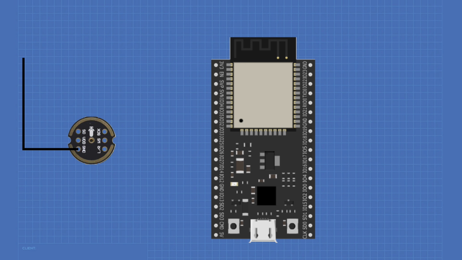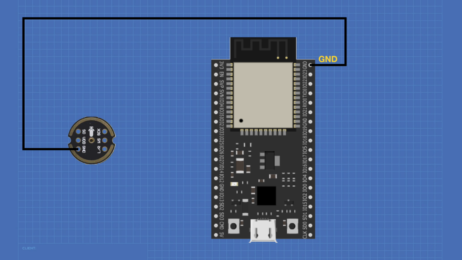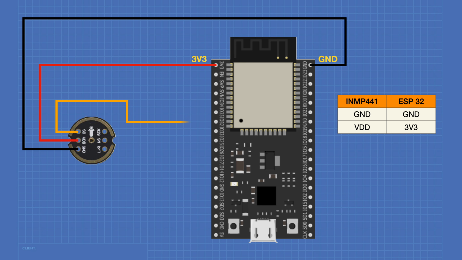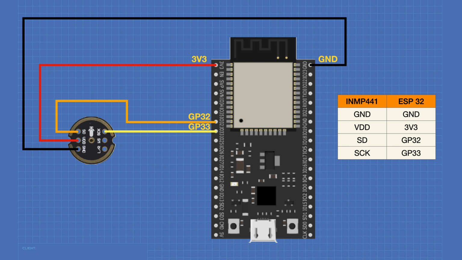We'll begin by connecting one of the ESP32 grounds to the ground on the INM-P441. We'll connect the 3.3 volt output of the ESP32 to the VDD pin on the microphone module. The SD line, which is our data line, will be connected to GPIO pin 32. The SCK line, which is the clock line, will be connected to GPIO 33.